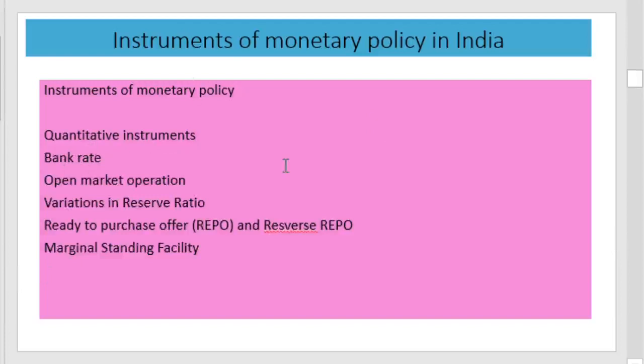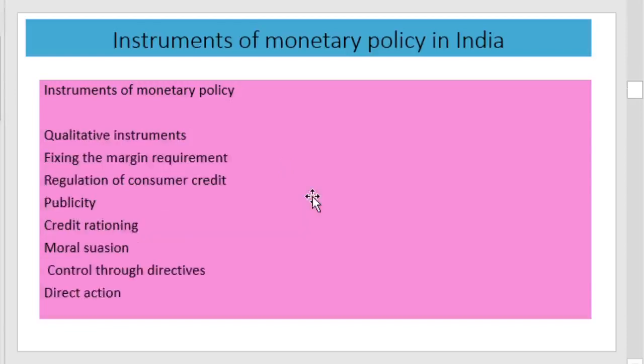The important quantitative instruments are bank rate, open market operation, variations in reserve ratio, repo rate and reverse repo rate, and marginal standing facility rate. These are the important rates used by the monetary authority as quantitative instruments.